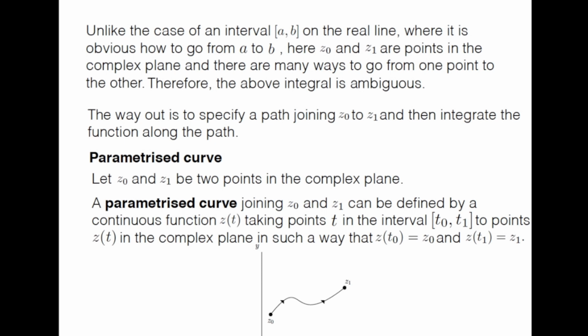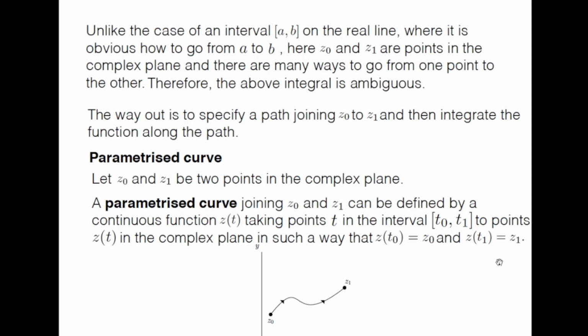So let us consider two points z0 and z1 in the complex plane. A parametrized curve joining z0 and z1, which is shown here, can be defined by a continuous function z(t), where t is a real variable, taking points t in the closed interval t0 to t1, to points z(t) in the complex plane in such a way that z at t0 is z0 and z at t1 is z1.